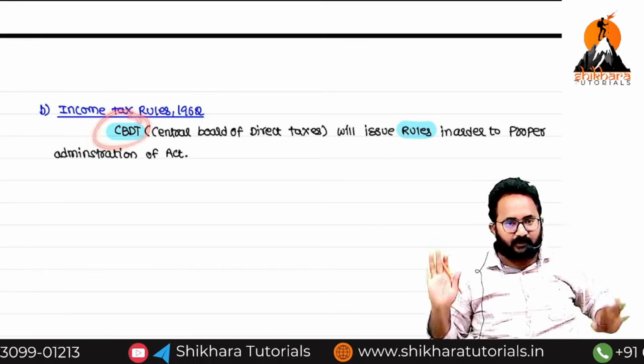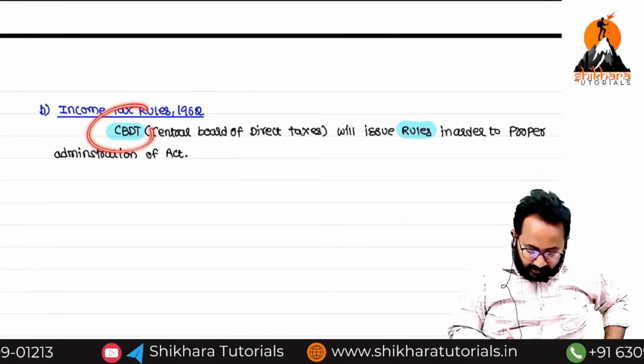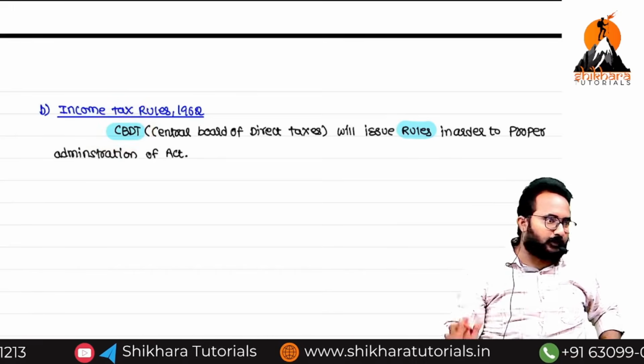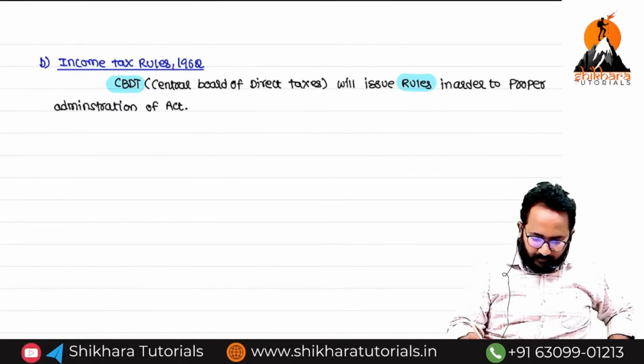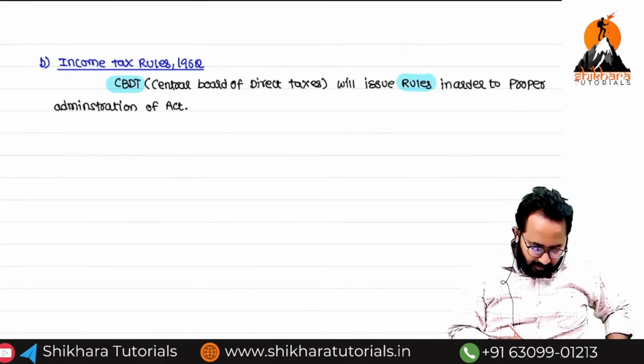This is an important MCQ. Who releases the rules always? CBDT. Full form, Central Board of Direct Taxes. That's enough. Third one. Can you tell me the third one?